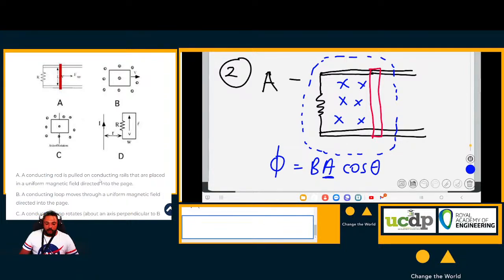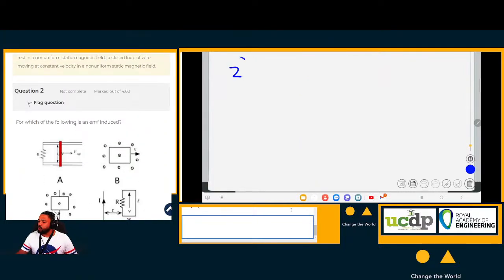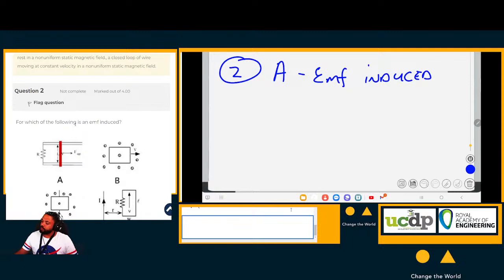So, an EMF, what was the original question? For which of the following is an EMF induced? An EMF is induced for A. There's an EMF induced in A. Now let's look at B.